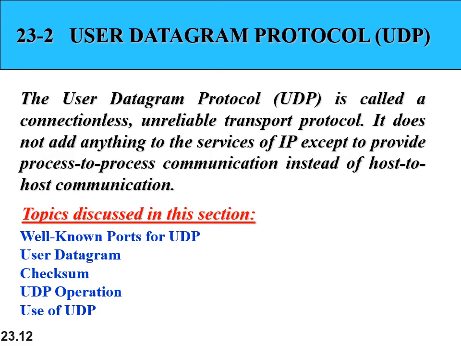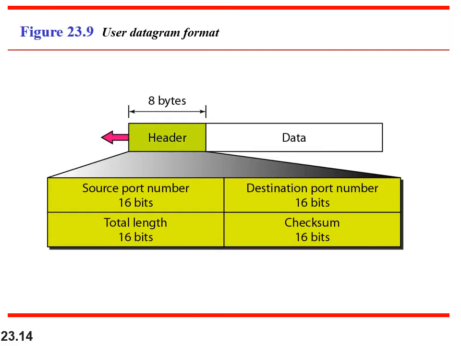Let us see the protocol format of the UDP protocol. UDP is User Datagram Protocol. As with every protocol, UDP has a header followed by data. The fields in the header are source port number, destination port number, total length, and checksum field. The port numbers denote the source application and the destination application.